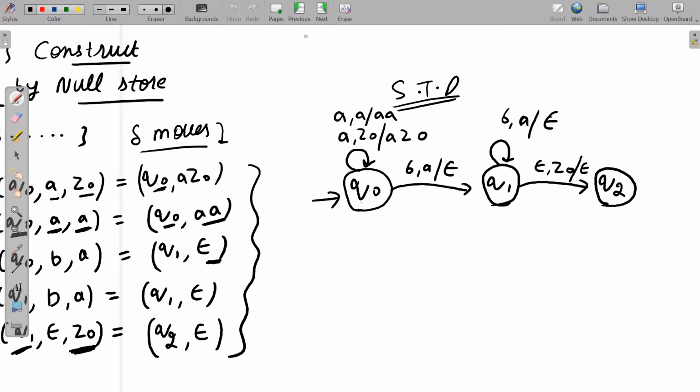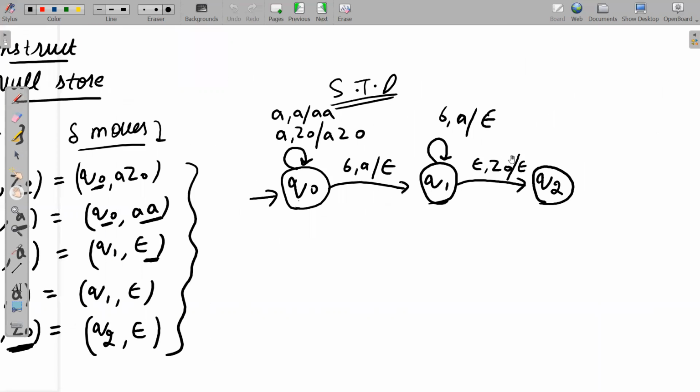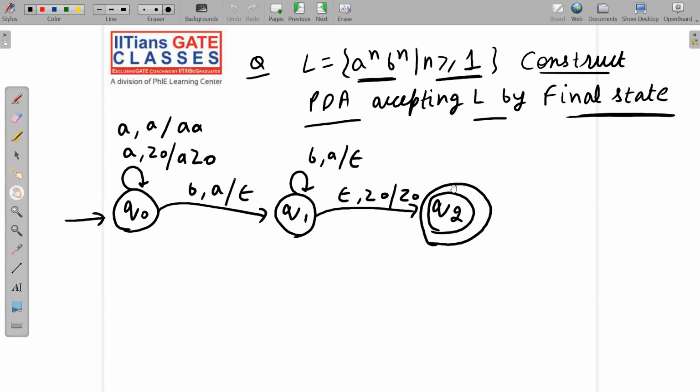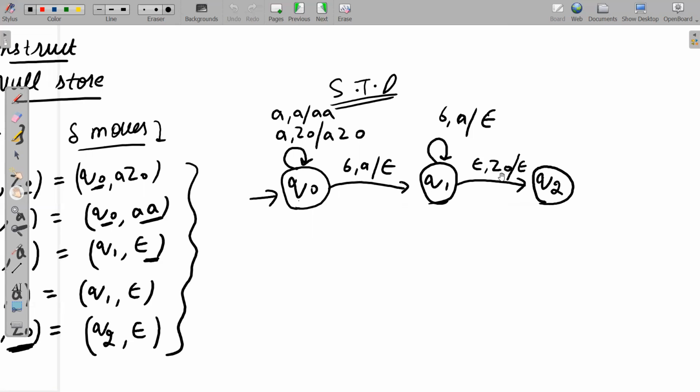So the only thing you are doing here is this. In case of PDA with null store, we are not making Q2 final. We are just saying that we have made the stack empty. That's it. If the stack becomes empty, we are not concerned about state. We will say that the PDA will accept. But in case of final state, we have to jump to a final state. So we will jump to state Q2, which is our final. And see here, the stack is not empty, because in case of final state, we are not concerned about the stack. And in case of empty stack, we are not concerned about state. Please note it down carefully.